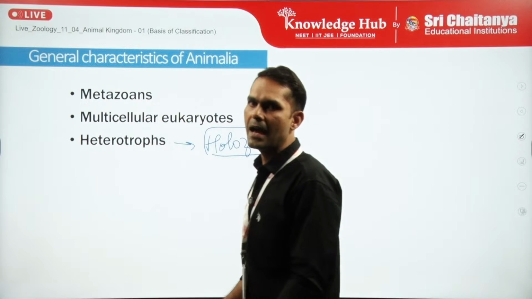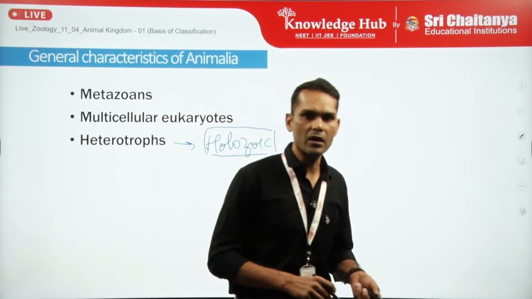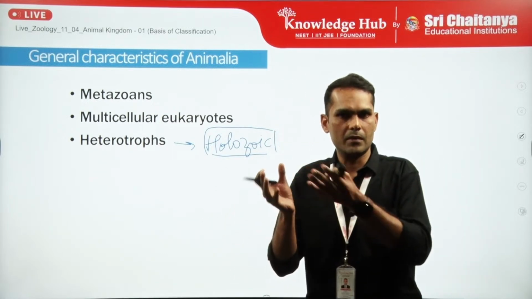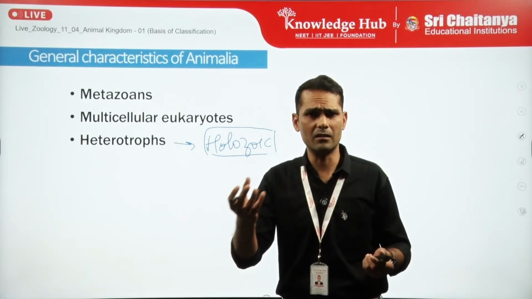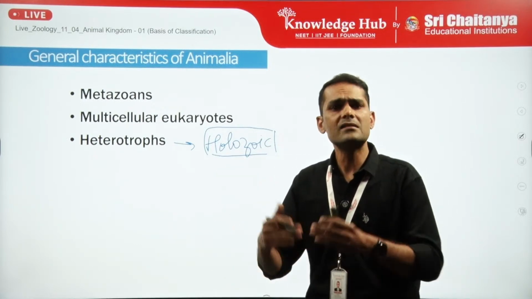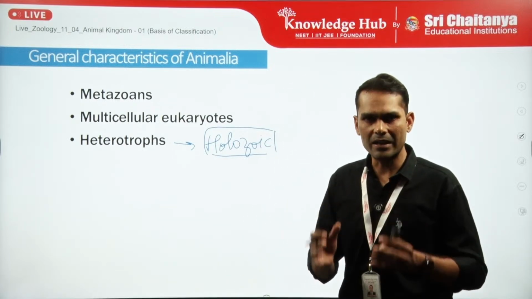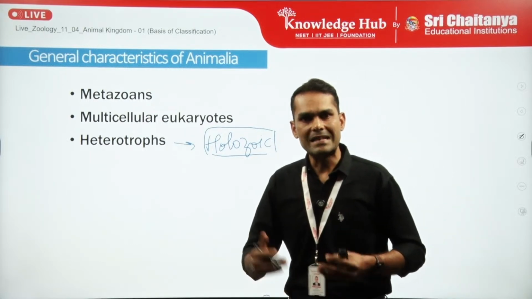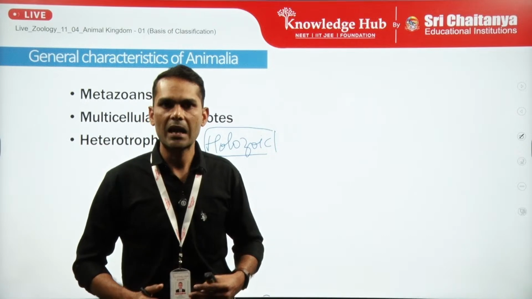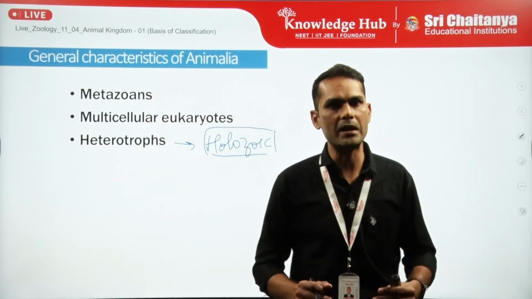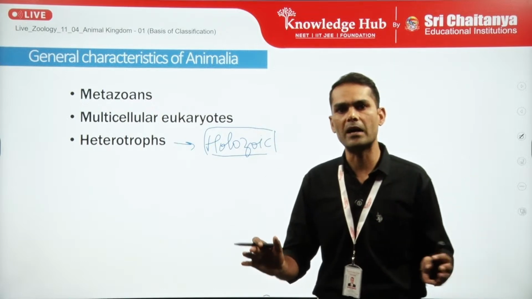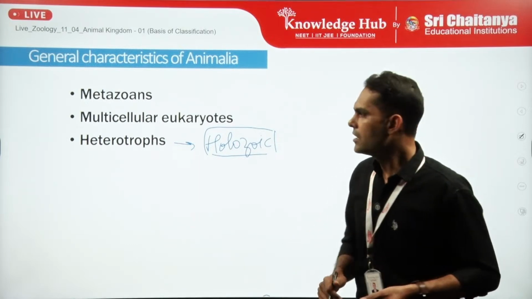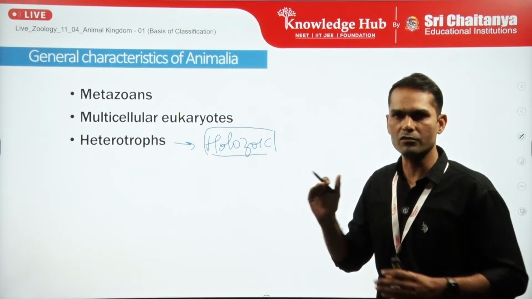We can define it as the engulfment of solid raw food particles, either whole or partly, and in some cases liquid also. So if an organism is ingesting or swallowing the food particle, afterwards digesting it in the digestive cavity, absorbing the digested food particle and assimilating it so that it could reach every cell of the body of the organism, this is the pathway or the steps of the holozoic mode of nutrition.